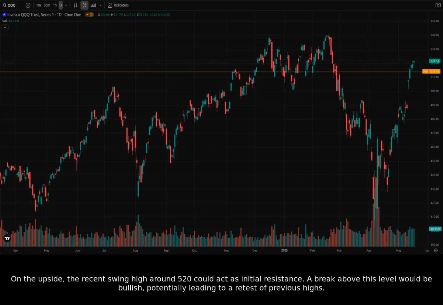On the upside, the recent swing high around 520 could act as initial resistance. A break above this level would be bullish, potentially leading to a retest of previous highs.